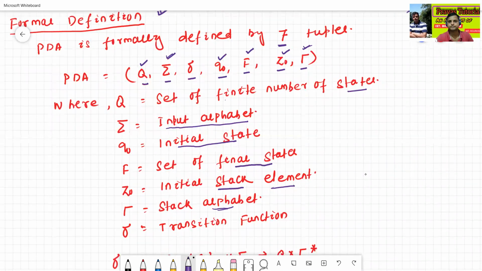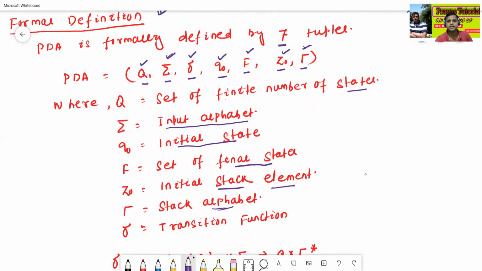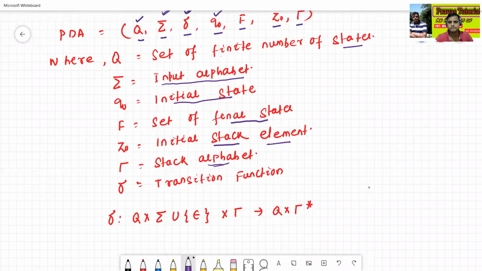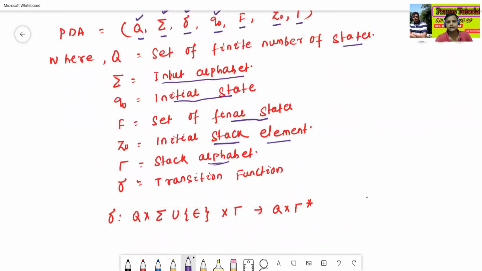The next one, what is delta? Delta is called the transition function. Here the transition function is a little bit different as compared to finite automata. What is the meaning of the transition function in the case of push-down automata? It is Q, the set of finite states, times sigma union epsilon, times tau.